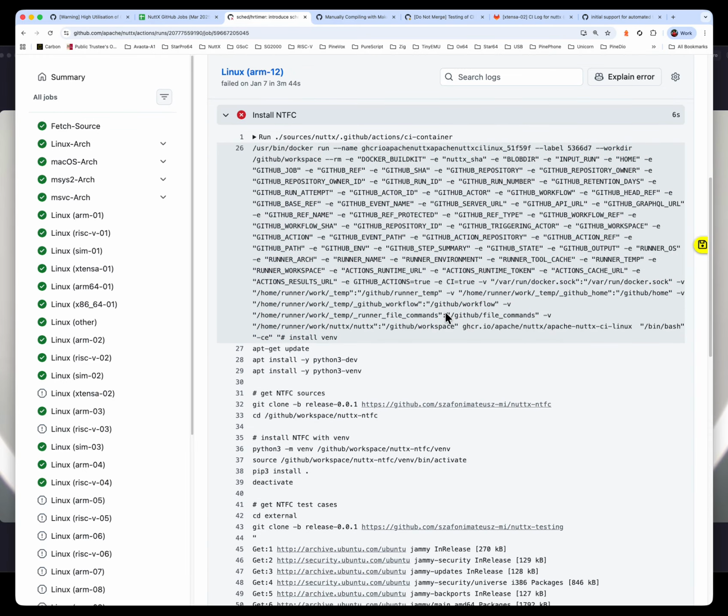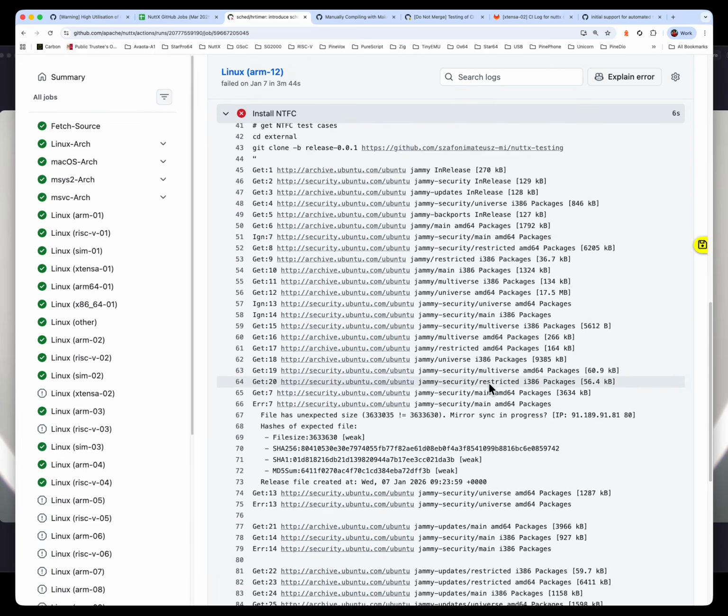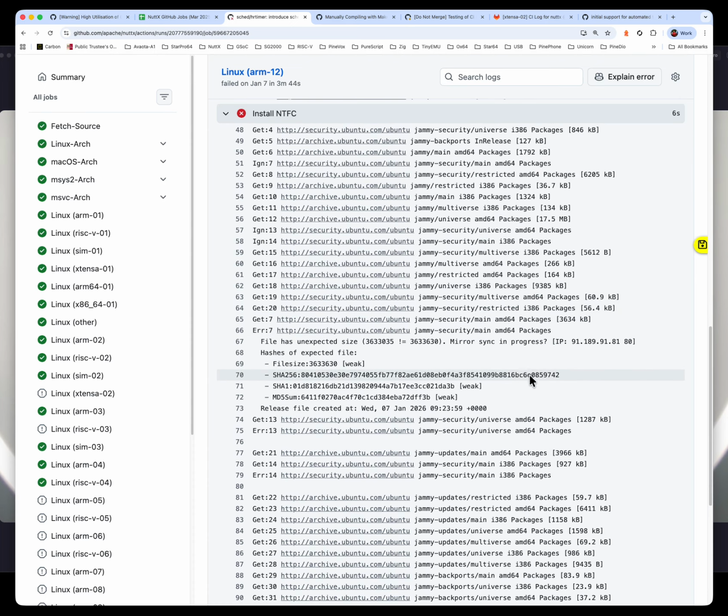The problem with this installation step here is that it could fail. For some reason, it's downloading external dependencies. This seems to be doing an APT update or upgrade, and this could fail. So for example, we see that the download failed here.